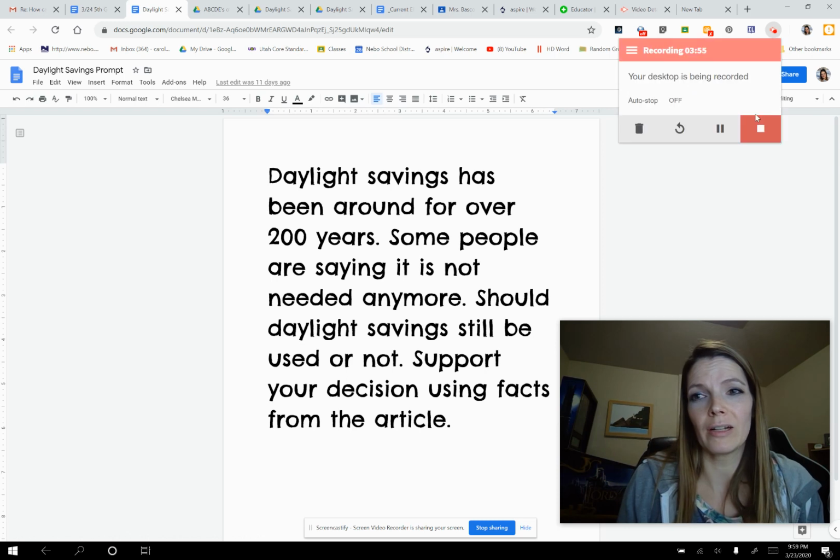For the beginning of your foursquare, you don't have to write the whole thing already.